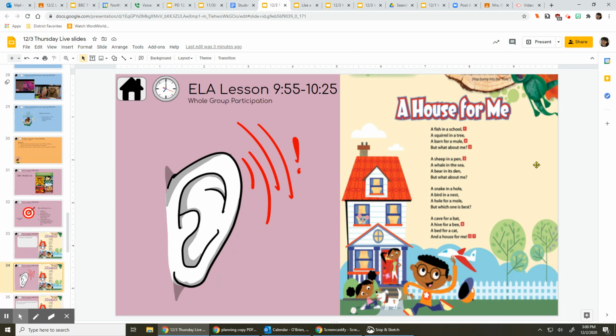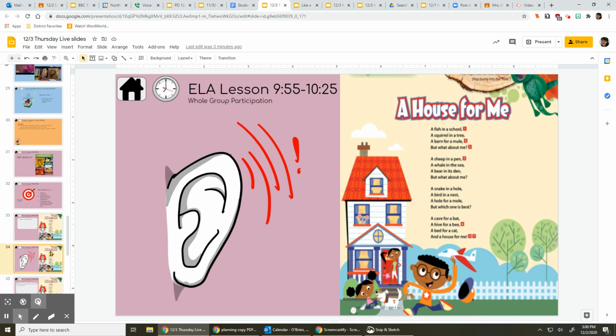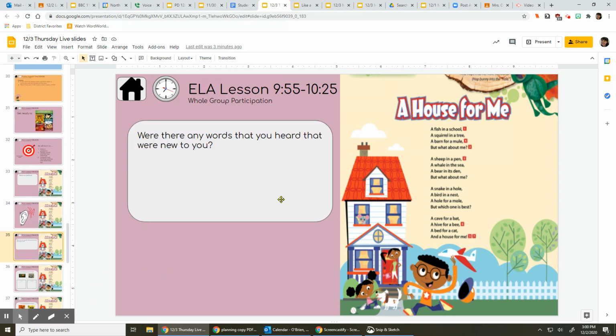Ooh, that was a nice little poem. Now, let's go ahead and think. Were there any words that you heard for the very first time or you're not quite sure what they mean? Go ahead and stop and think. You can pause me if you need to. Okay? Now, a word that you may have not heard before is a mule. A mule is another word for donkey. Okay?